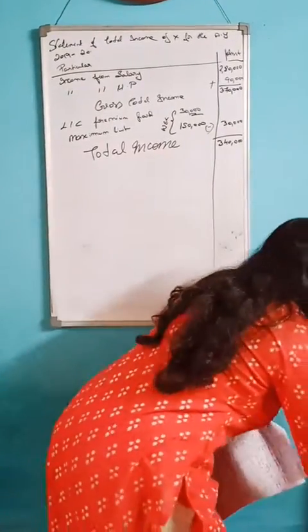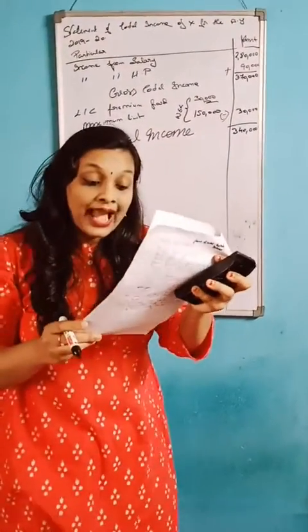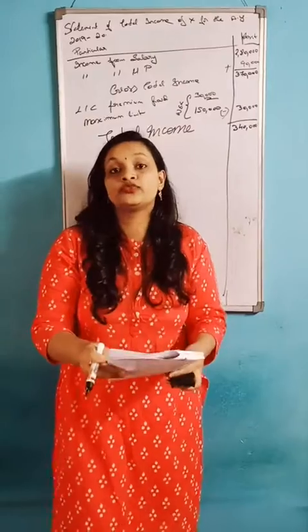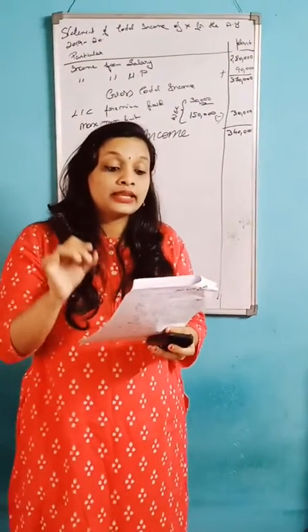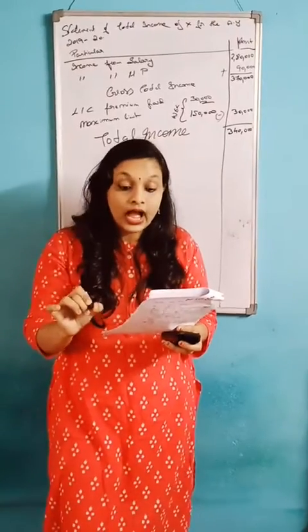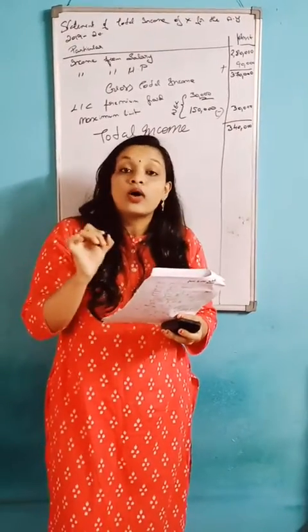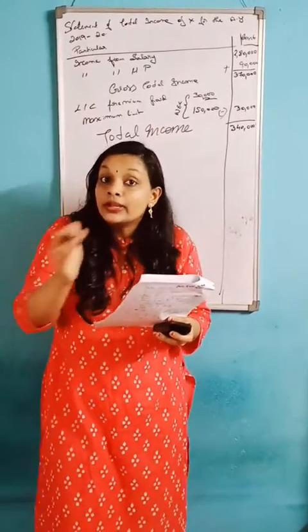Next, we should find out the tax liability. How should we find it? The question mentions Mr. X, resident in India, age above 45 years, so it is below 60 years.